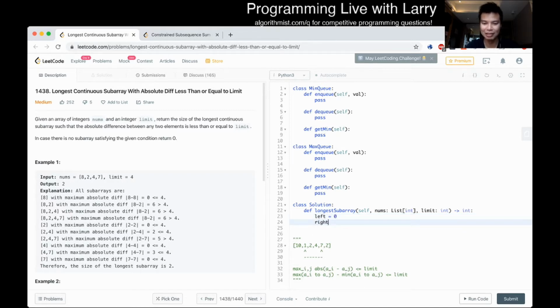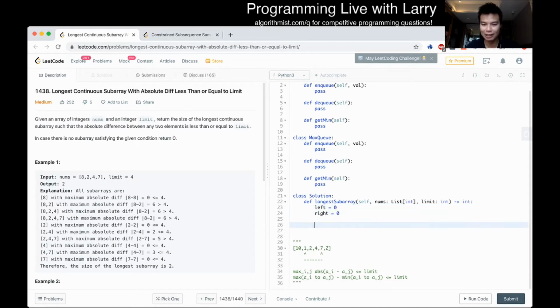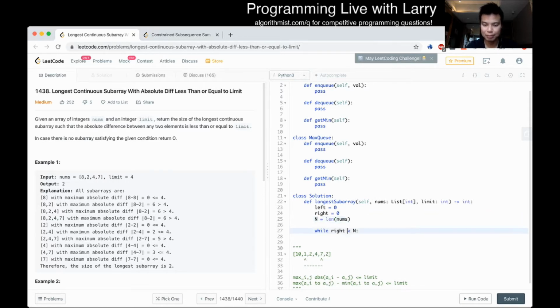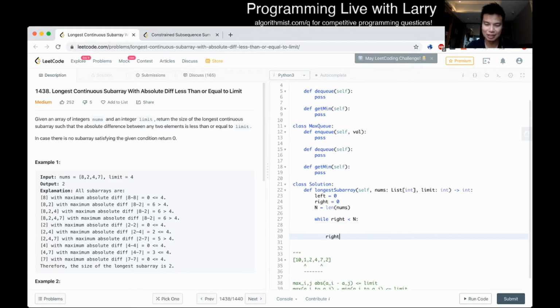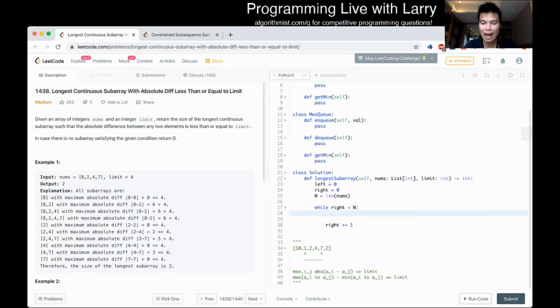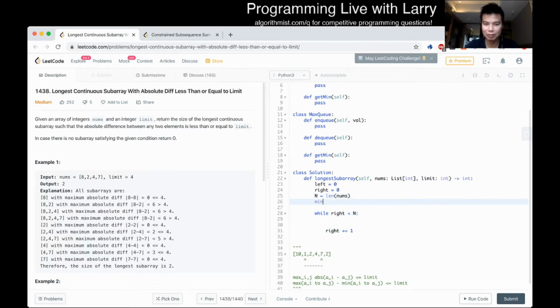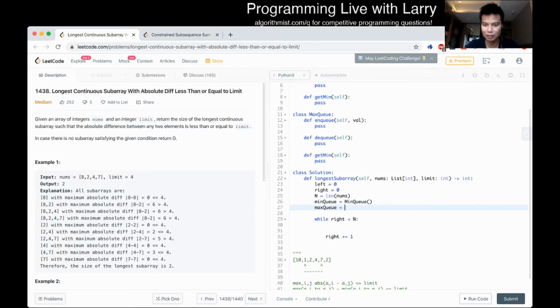But yeah, I start with the left and the right at 0, and then while right is less than n, let's define n as the length of the list. Also, I always try to increment at the end. I know that this is like a for loop, but for me, it's easier to add variations to this. So that's the way I usually do it. So what happens when you add a number on the right? On every loop, let's say we have a min q equal to MinQ, max q equal to MaxQ.